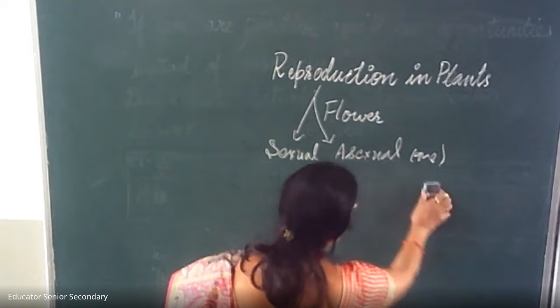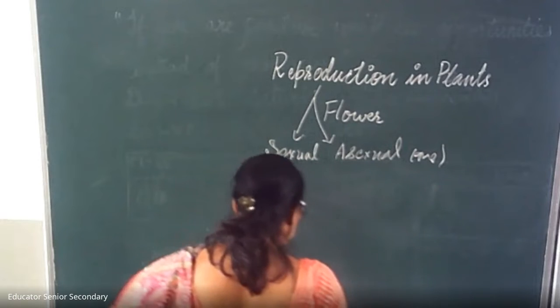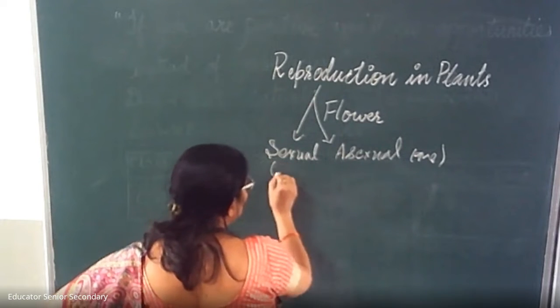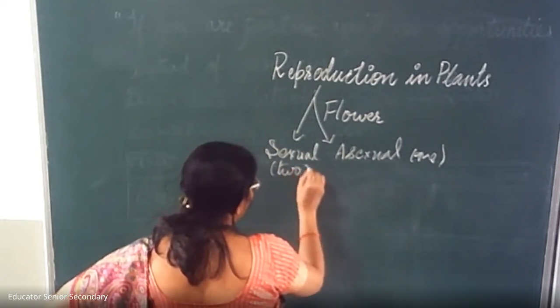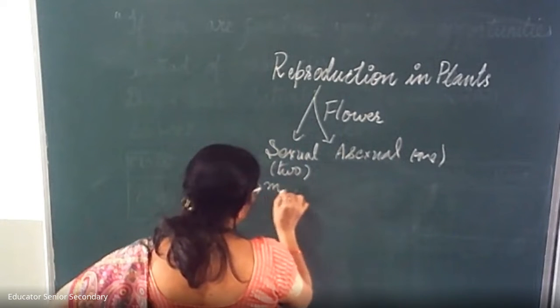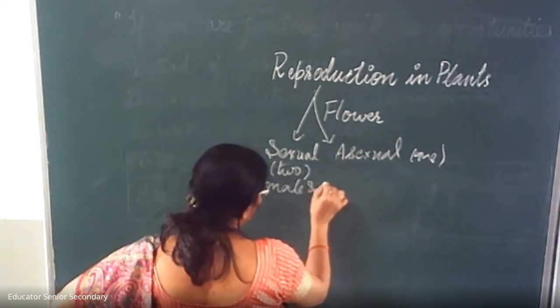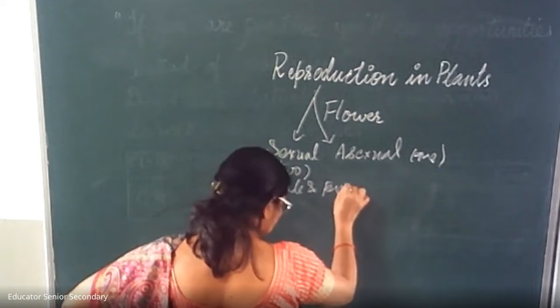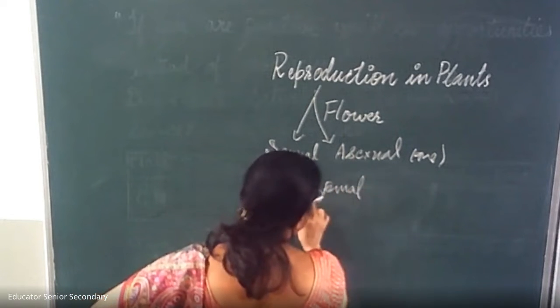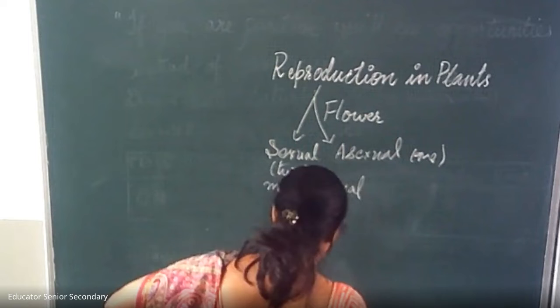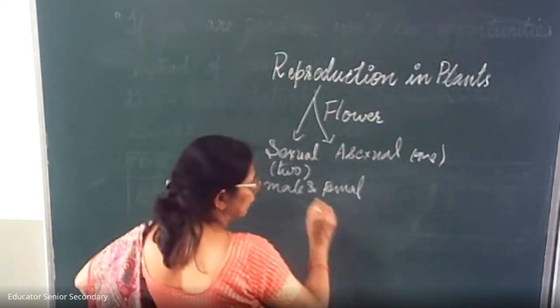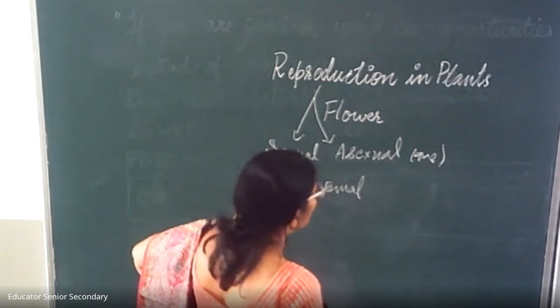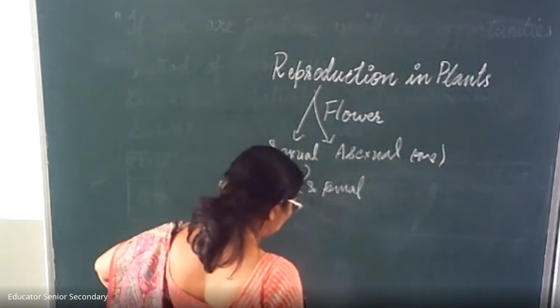Now come to the sexual one. Here two parents are required, male and female, and the offspring are not exact copies of their parents. So these are the two differences between sexual and asexual reproduction.